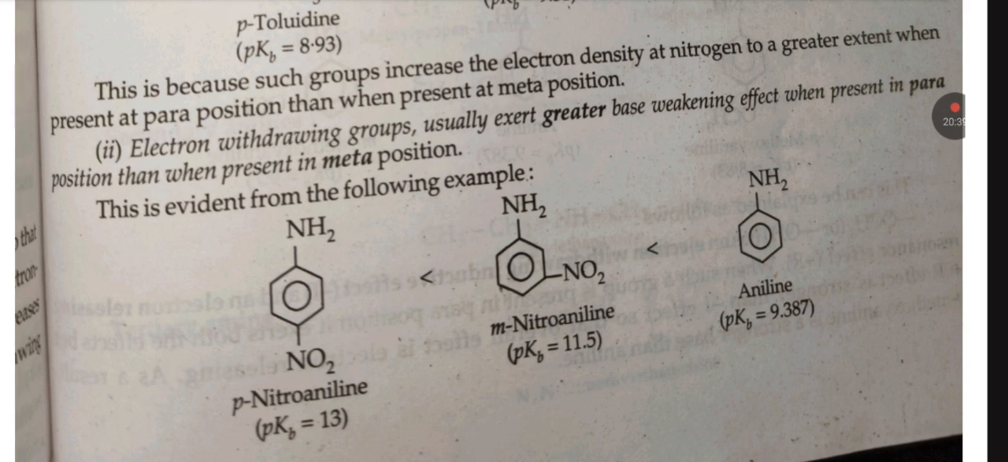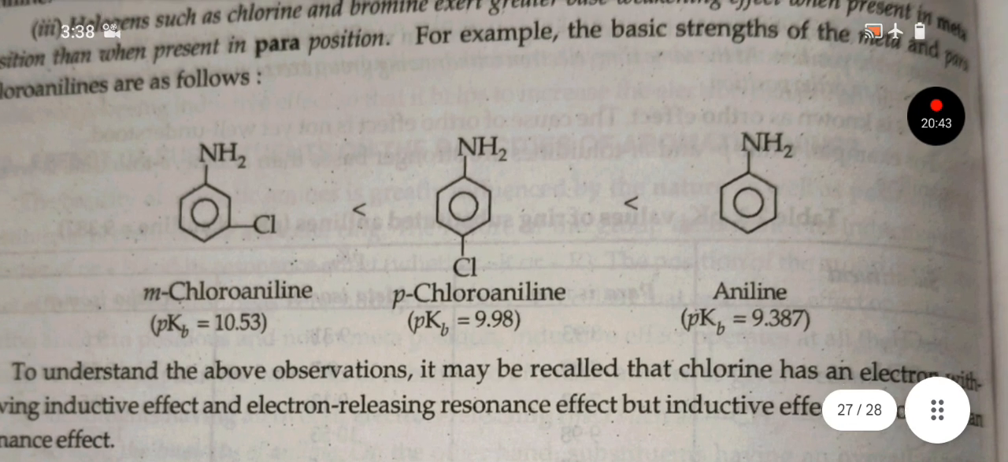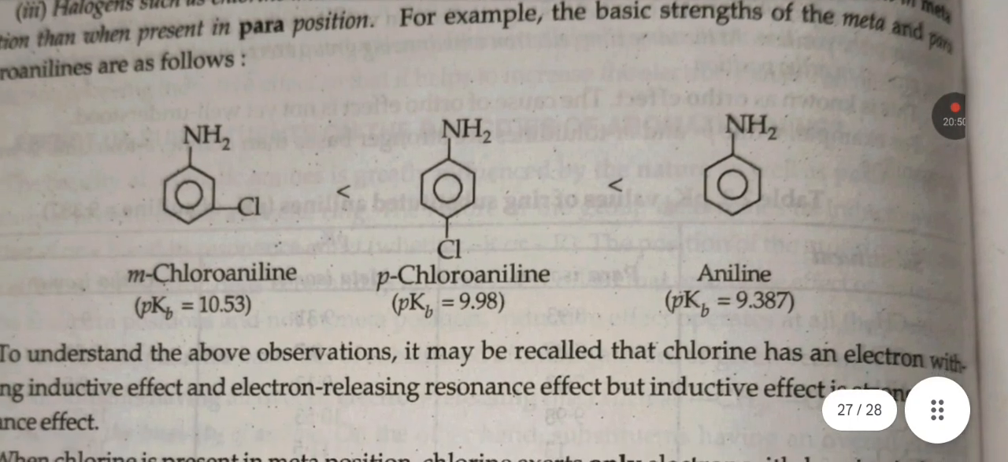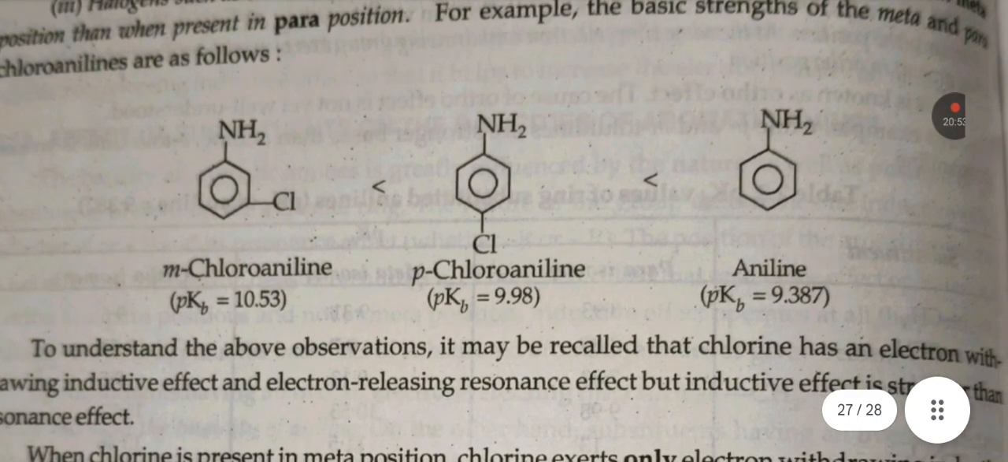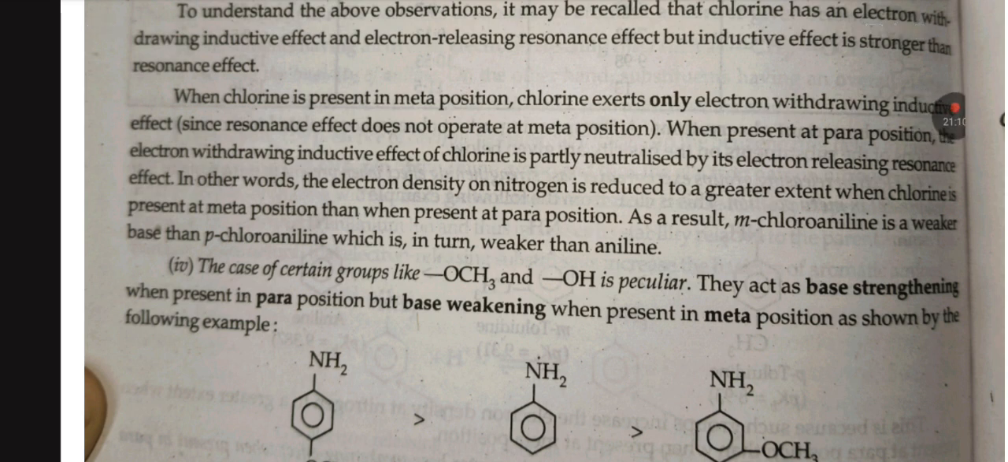Third, halogens such as chlorine and bromine exert a greater base weakening effect when present at the meta position than when present at the para position. For example, the basic strength of meta and para chloroaniline is as follows: first aniline, then para-chloroaniline, then meta-chloroaniline. To understand the above observation, it may be recalled that chlorine has an electron withdrawing inductive effect and an electron releasing resonance effect, but the inductive effect is stronger than the resonance effect.